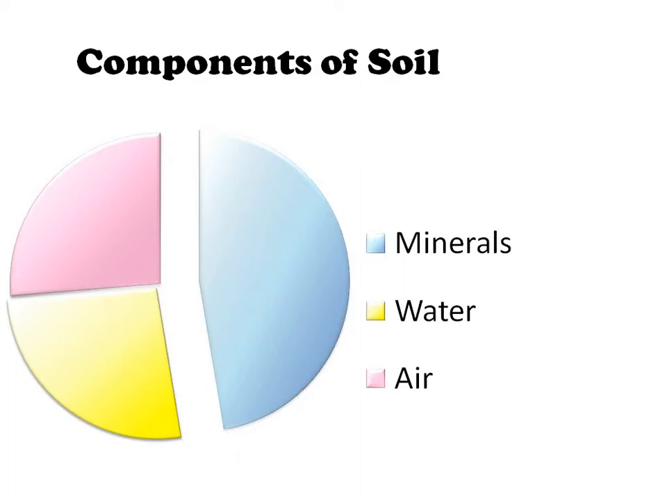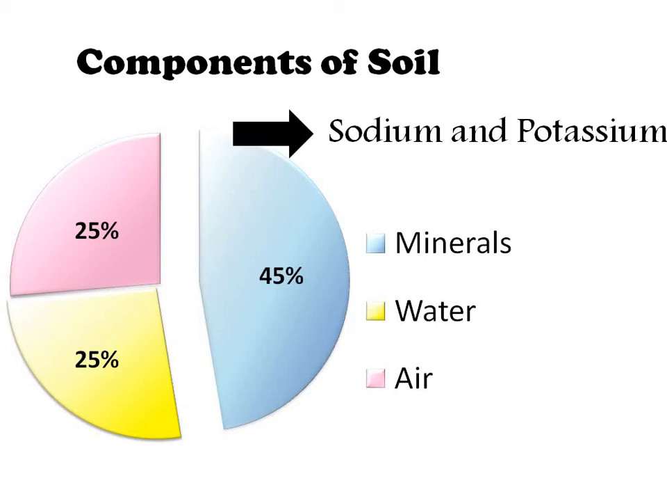Components of soil: minerals, water and air. How much percentage is air? 25%, and water 25%, minerals 45%. These minerals, like sodium and potassium, are present in the soil.